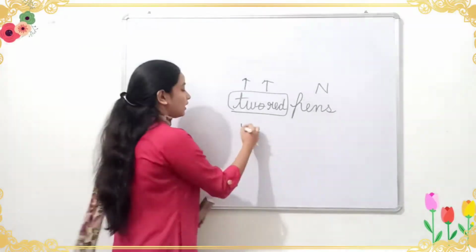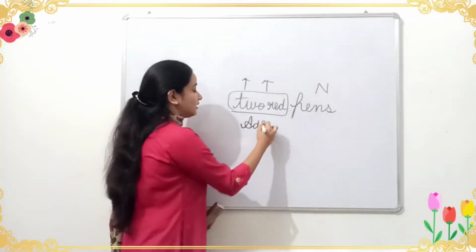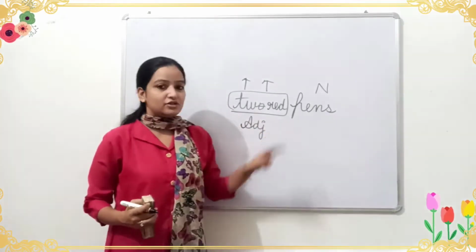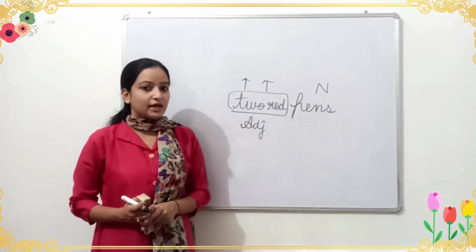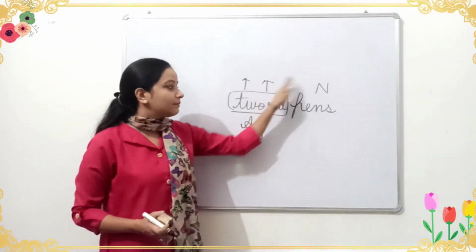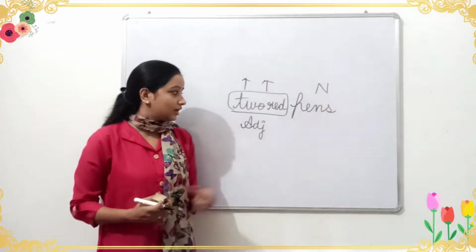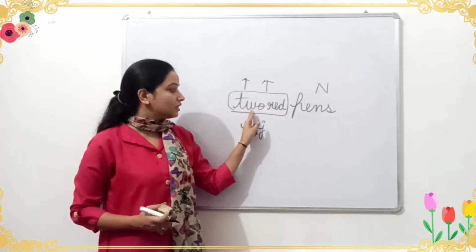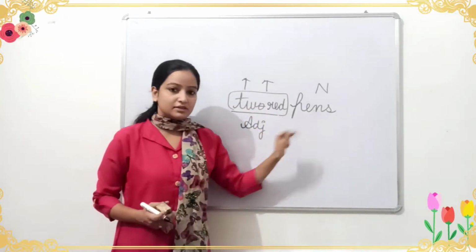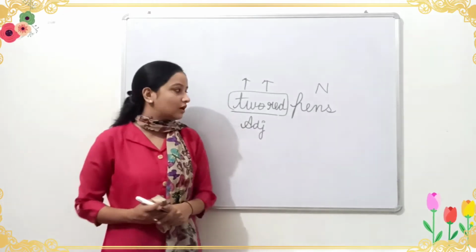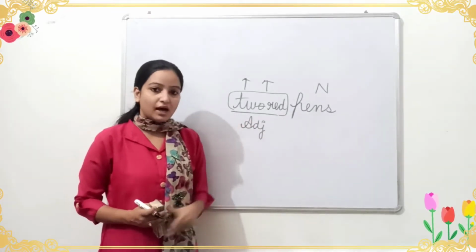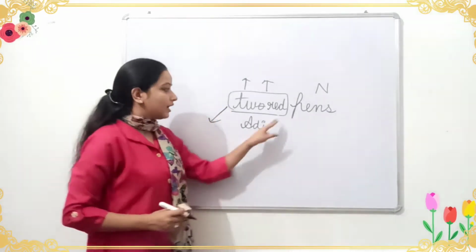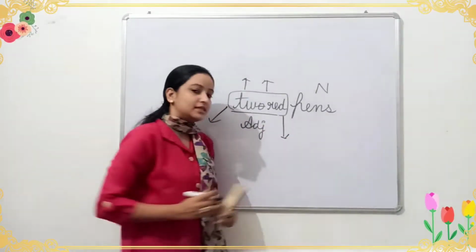So 2 and red are adjectives. One more thing we have observed here, that two adjectives can also come together when they both are describing the noun. These words 2 and red are giving us additional information about the noun pen. So these both are adjectives. 2 is the number, and red is the quality.